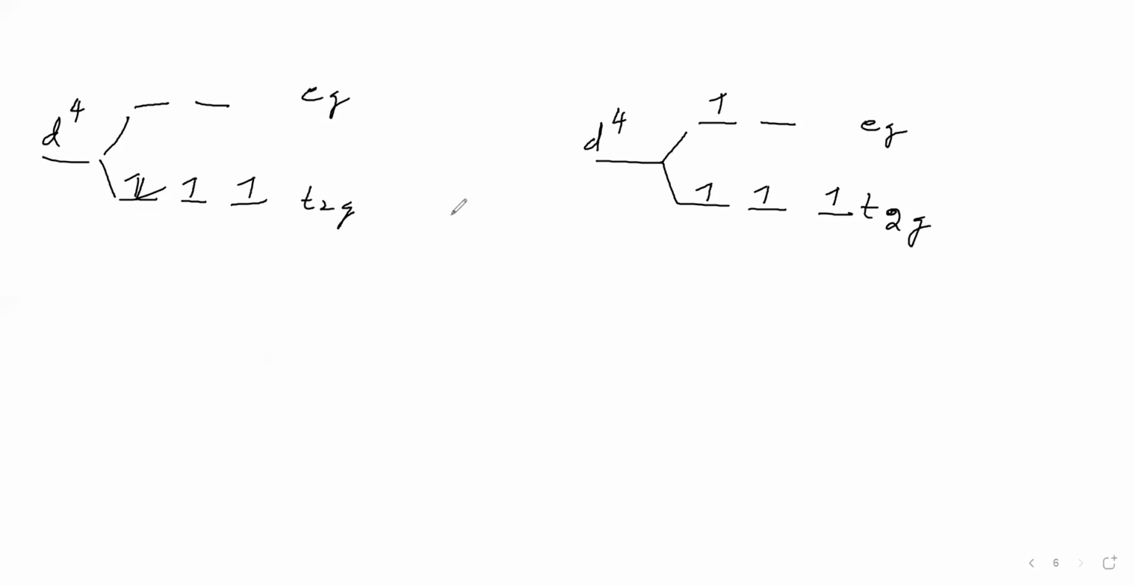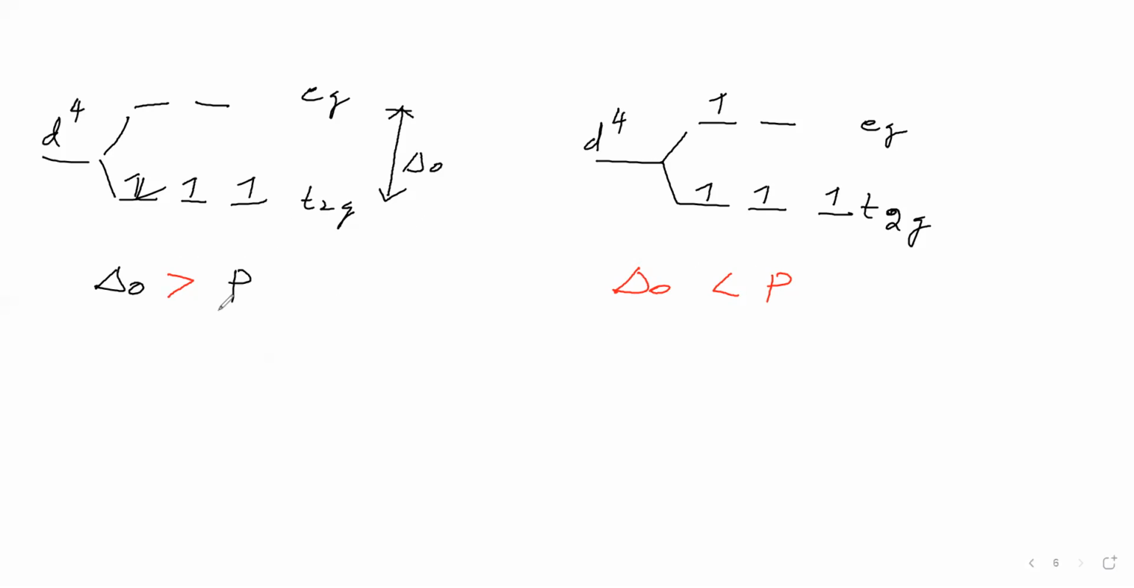Here this difference is called delta naught, and there is pairing energy. One possibility is delta naught is less than pairing energy, and another possibility is delta naught is greater than pairing energy.